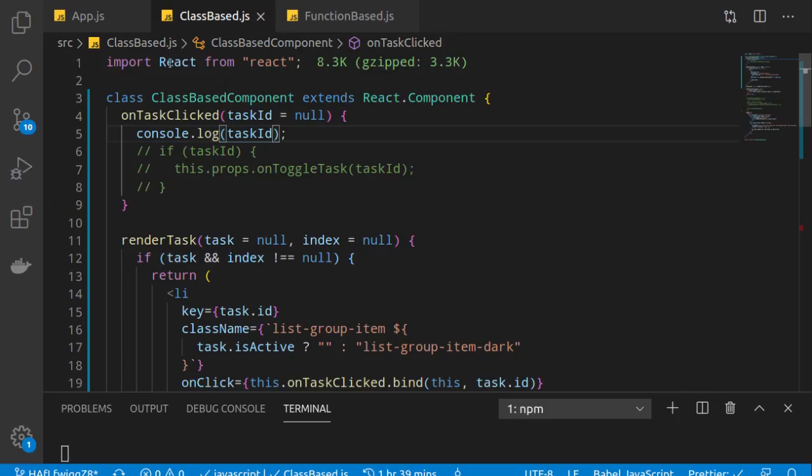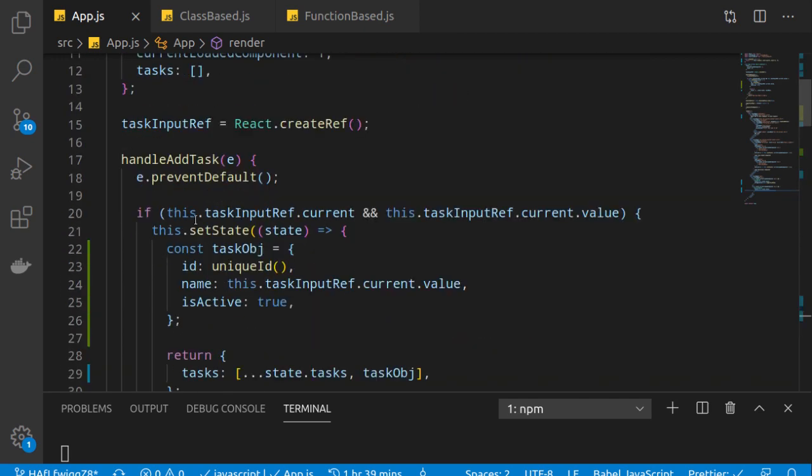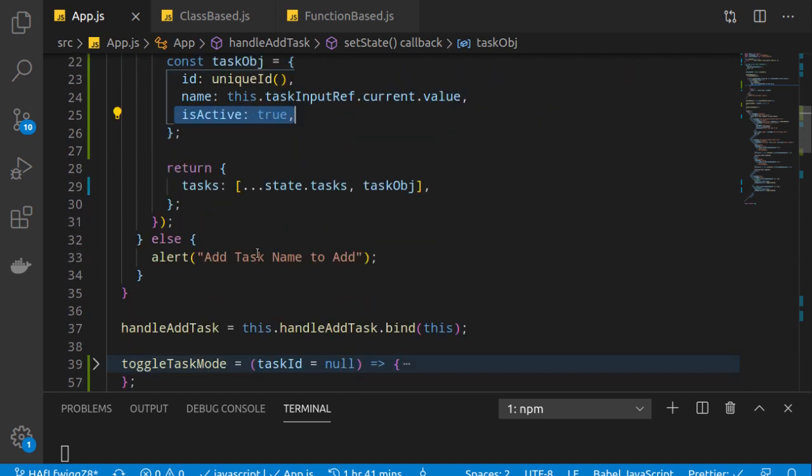Okay, so what I have done is, let me show you here. Whenever this task is added, handle add task, whenever we press that form on the top, what happens is that we add this particular task object. This task object has the id, unique id, name, and isActive is by default true, because all the tasks we are adding are active, because they're not done.